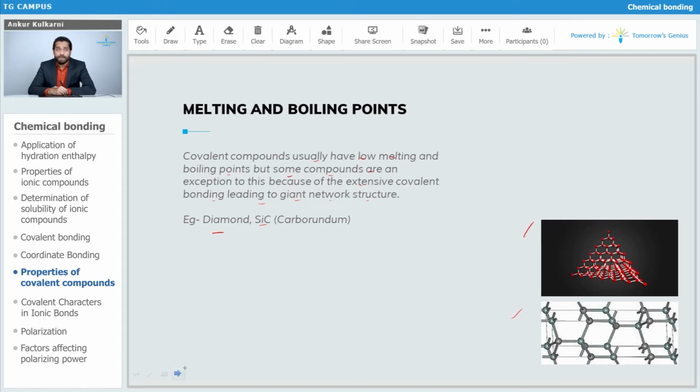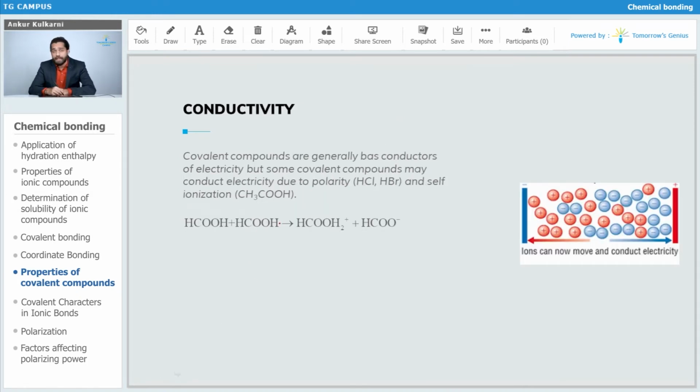So what is the next property? Let's see. Conductivity. If we talk about the conductivity of covalent compounds, we know that covalent compounds are generally bad conductors of electricity. Why? Because they do not easily get separated into ions. Just like ionic compounds get separated into cations and anions, but in covalent compounds there is no separation of charges as much as in ionic compounds. So we can say that covalent compounds are bad conductors of electricity, but some covalent compounds may conduct electricity.